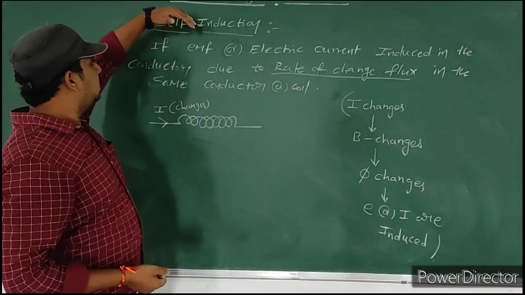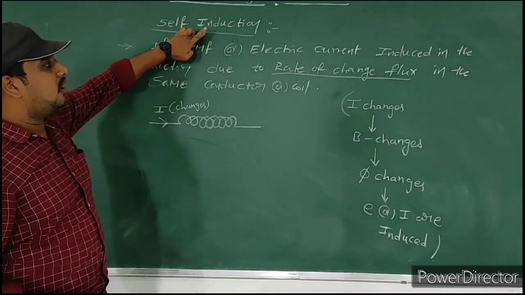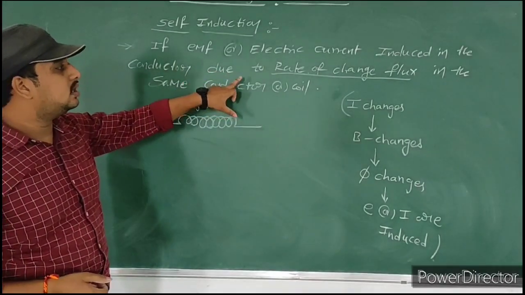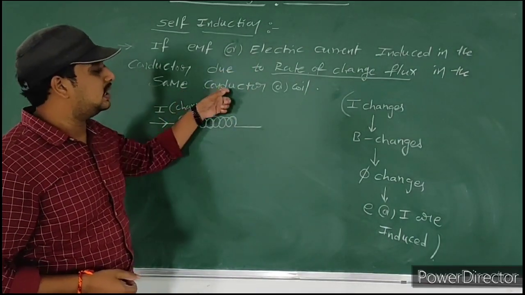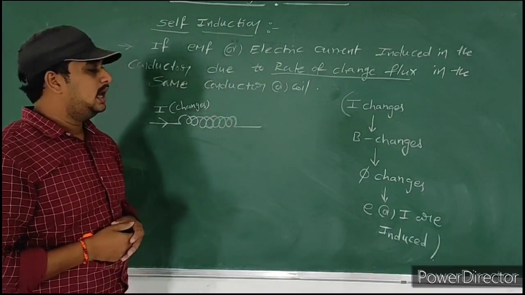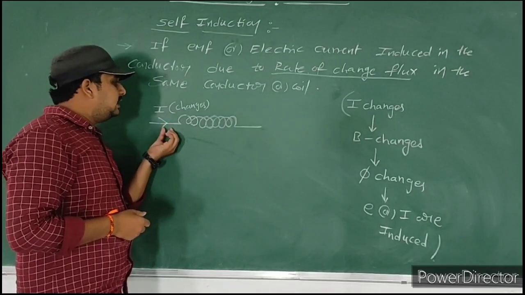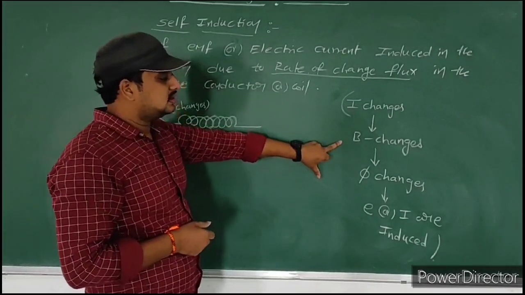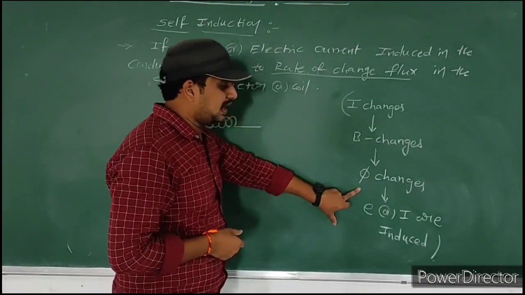Well, observe here. This current changes, so the magnetic field changes. If the magnetic field changes, flux changes.